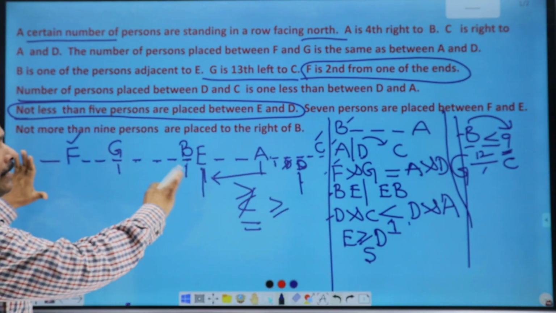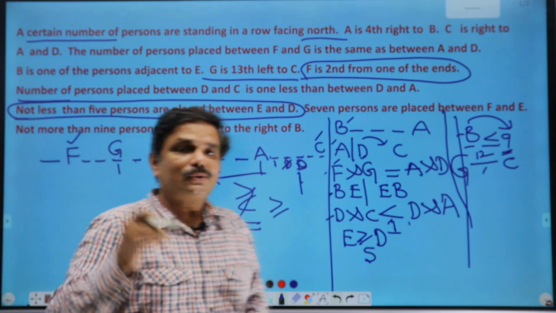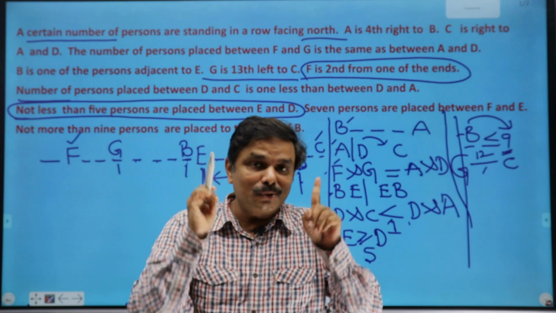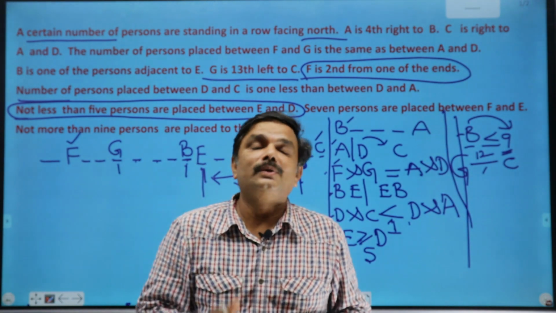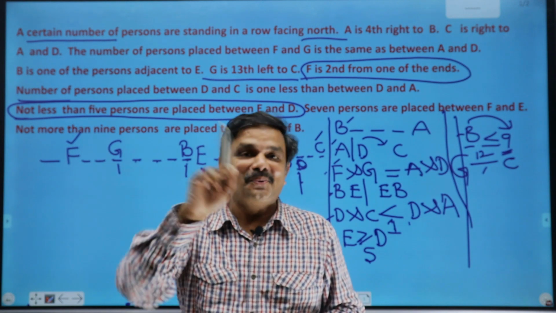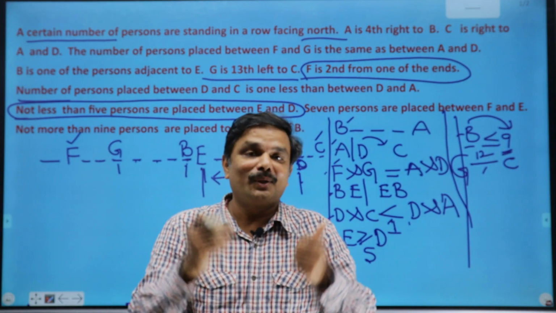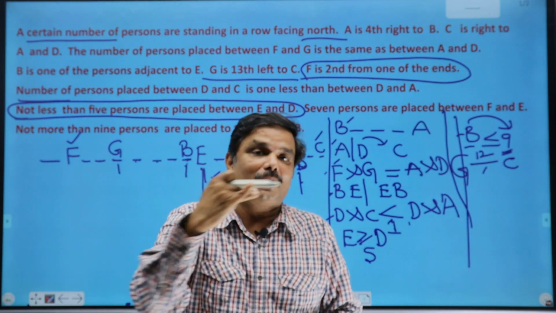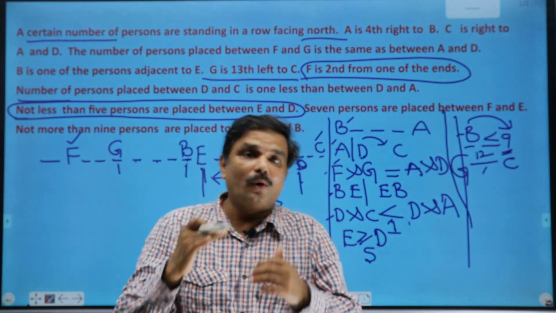See students, if you practice questions well, this is not a very difficult question. Easily you can do that one, but that is only by practice. You can do this question within 2 to 2.5 minutes, not more than 2.5 minutes. What do you mean by not more than 2.5 minutes? Not more than 2.5 means less than or equal to 2.5. Hope you got the idea.